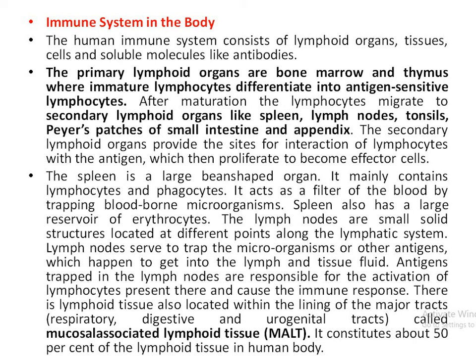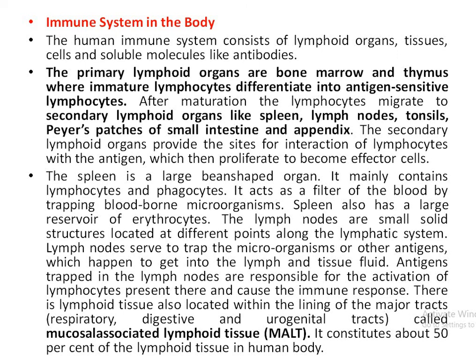The bone marrow and thymus are primary lymphoid organs because B lymphocytes and T lymphocytes are formed and mature there, but they kill the antigen in the spleen, lymph nodes, tonsils, Peyer's patches, and the appendix of the small intestine. So these are secondary lymphoid organs.